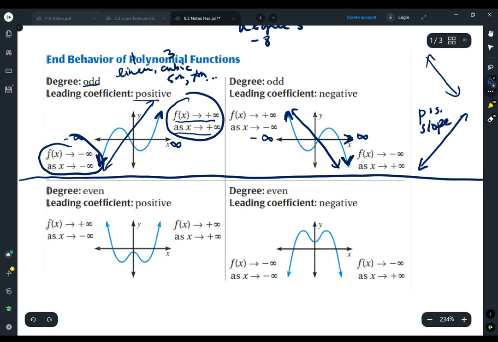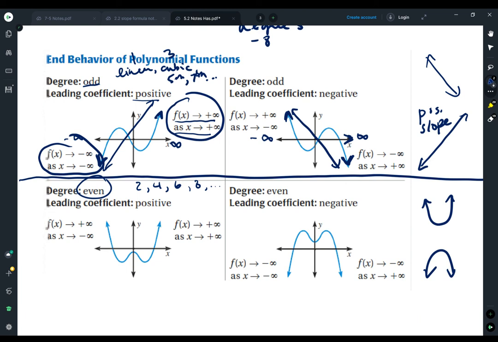When we look at even graphs, we want to think about parabolas because a parabola is degree 2, and that was the first even graph I knew anything about. So when we say even, we mean 2 or 4 or 6, any of those degrees, 8, on and on and on, but they really all resemble parabolas. So if I had y equals a positive x squared, I know the ends of my graph went up on both sides, just like it does here. When I have a positive leading coefficient, it's going up on both sides. As we go to the right, as x goes to positive infinity, my y is going up to positive infinity. Same thing over here, y is going up to positive infinity on the left and the right.